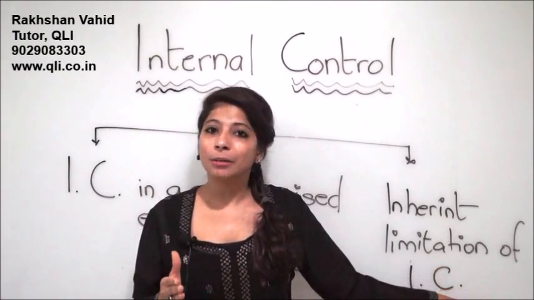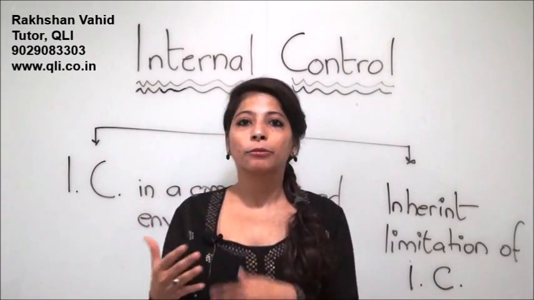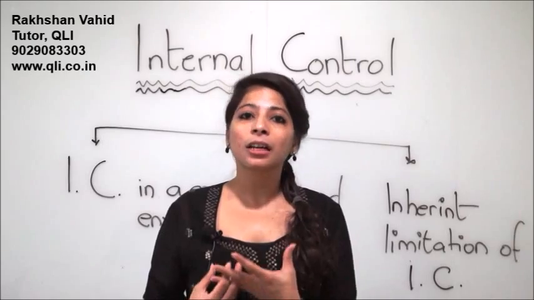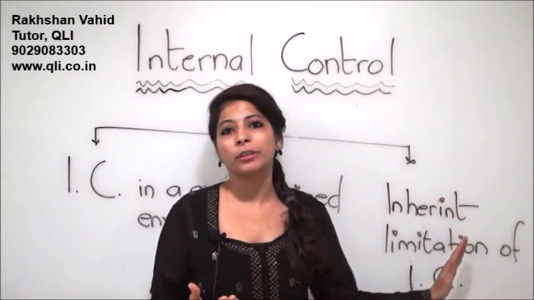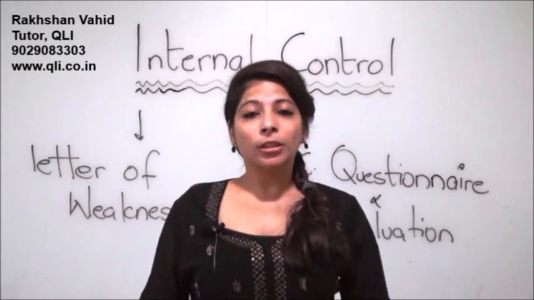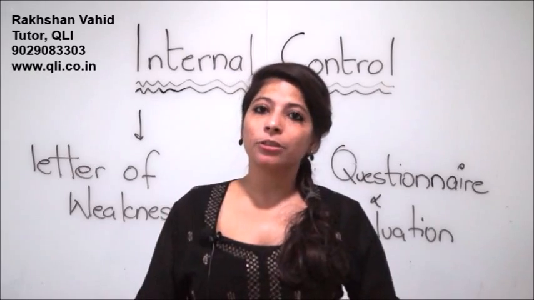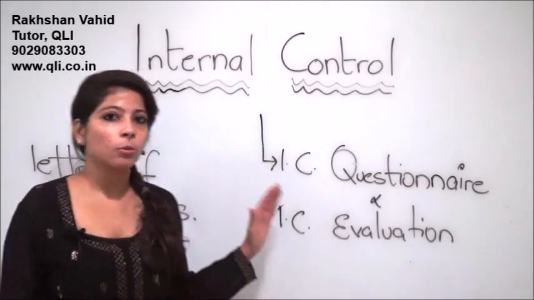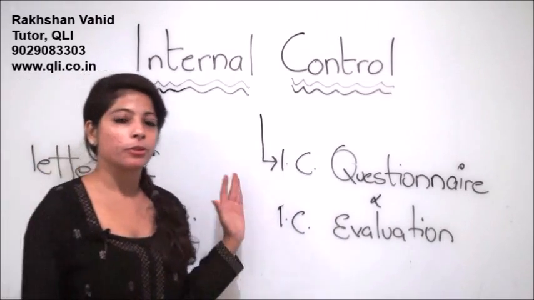Also, the procedures established would of course be a safeguard against errors and fraud. But what about human errors? Human errors again do not fall in the ambit of internal control. So we're going to discuss two other important topics from the point of view of internal control: the letter of weakness, and the internal control questionnaire and internal control evaluation.